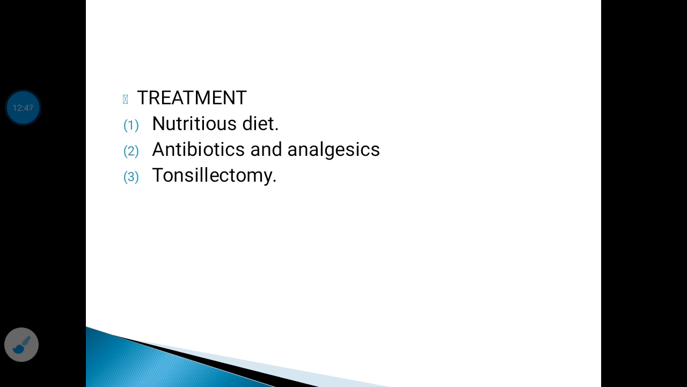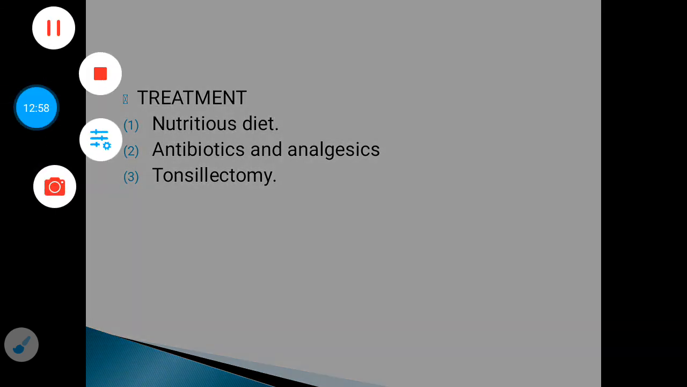And the last way of treatment is the removal of the tonsil, which is called tonsillectomy. It is advised for patients having stubborn chronic tonsillitis.